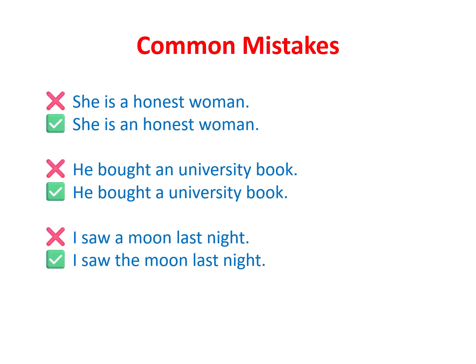Here are some common mistakes with articles. She is a honest woman is incorrect, it should be an honest woman. An university book is wrong because a university starts with a U sound, so it should be a university. And finally, I saw a moon is incorrect, because there's only one moon, and we're talking about a specific thing, so it should be the moon.